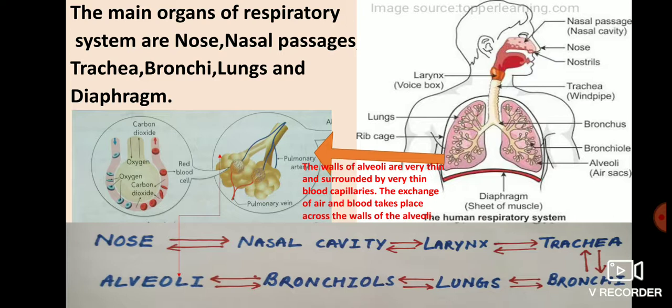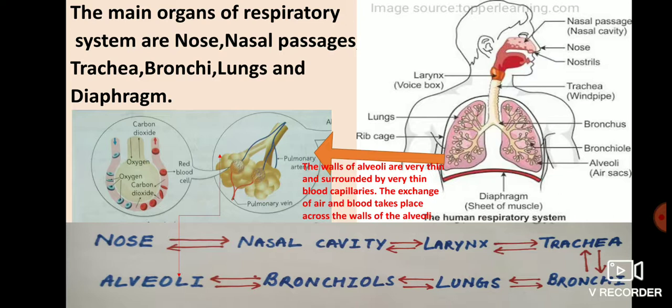Carbon dioxide and water again come back with the blood to these blood capillaries, and again exchange takes place on the surface of alveoli, and then carbon dioxide goes back through the same path and is exhaled through our nostrils. The energy released is used up by organisms for their functioning.